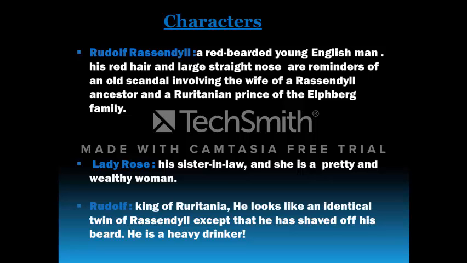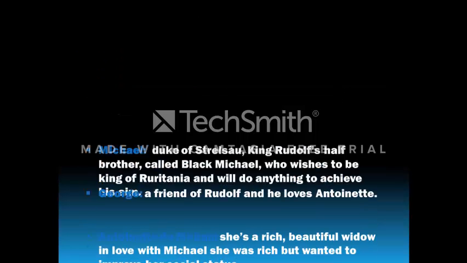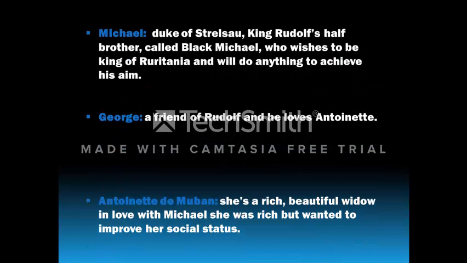Rudolf, king of Ruritania, looks like an identical twin of Rassendyll, except that he has shaved off his beard. He's a heavy drinker, by the way. Michael, Duke of Strelsau, King Rudolf's half-brother, called Black Michael, who wishes to be king of Ruritania and will do anything to achieve his aim.